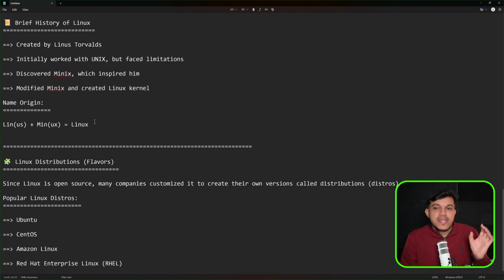Coming to the brief, quick history, it was created by Linus Torvalds. He used to work initially with Unix, but faced some limitations. Then he discovered Minix, which inspired him. Then he modified Minix with his own ideas, and created Linux. Linux is equal to Linus plus Minix. Linus, the one who created Linux, plus the idea of Minix together, we got one thing called the Linux operating system, right?